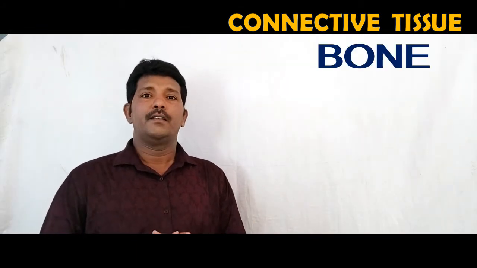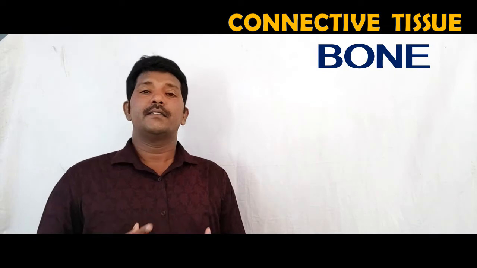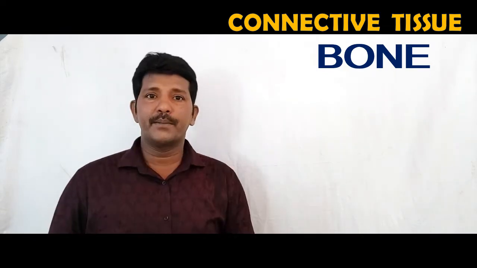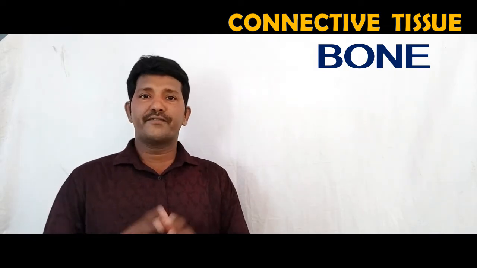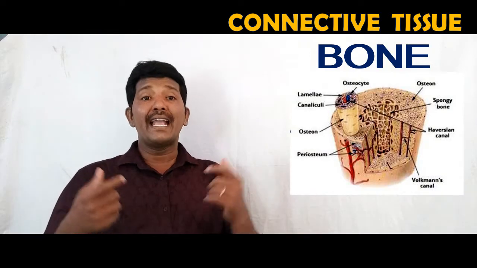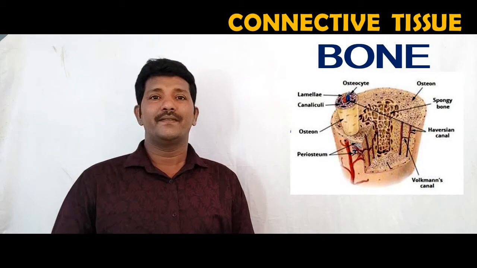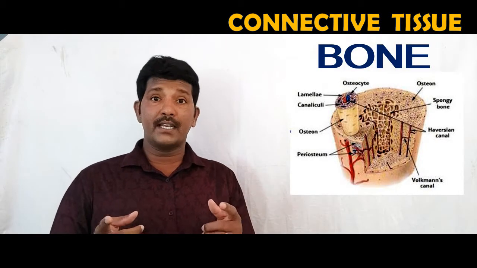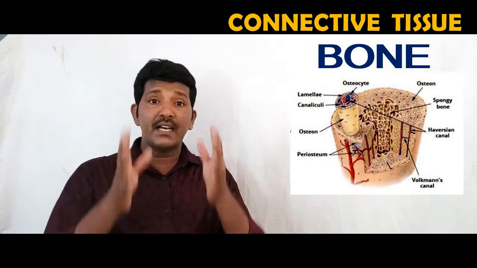The next type of connective tissue is bone, that supports the body, gives shape and stiffness to the body, and is also helpful for anchoring the muscles, so that it supports the main organs of the body.